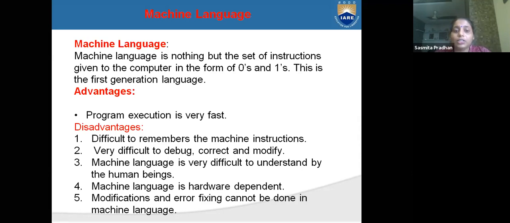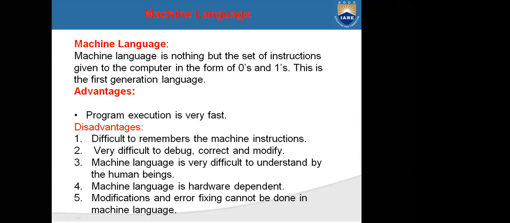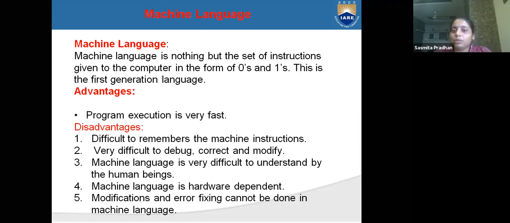What is the disadvantage? It is difficult to remember in machine level languages. Machine level language is nothing but the set of instructions given to the computer in the form of zeros and ones, which means all computers can understand only zeros and ones. This is the first generation language. The advantage is that program execution is very fast. The disadvantage is that it is very difficult to remember the machine instructions.